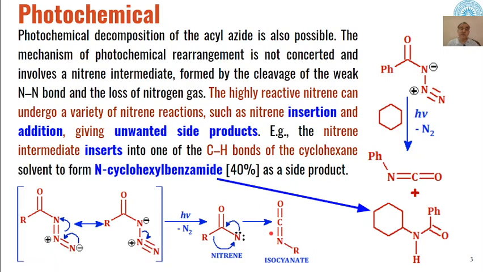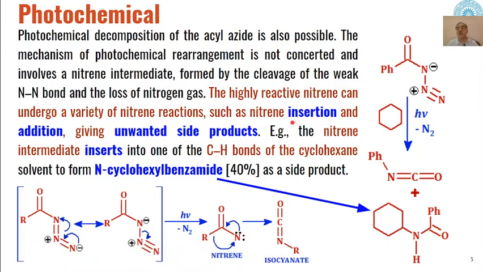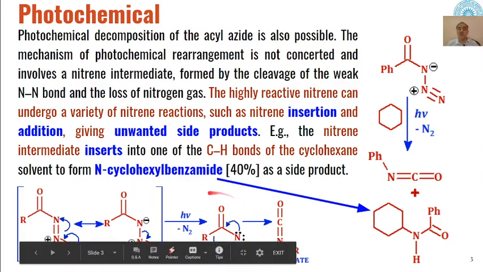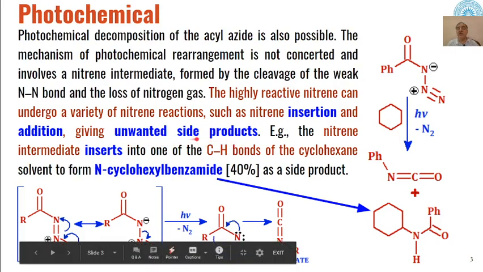But the problem with photochemical Curtius reaction is that we will get some side products formed by insertion reaction or addition reaction to the nitrenes, which are formed as intermediate, and some unwanted side products are formed because of that.